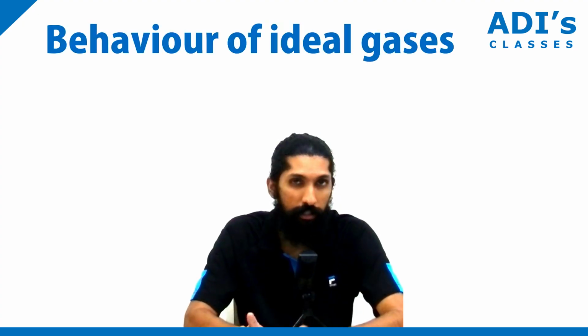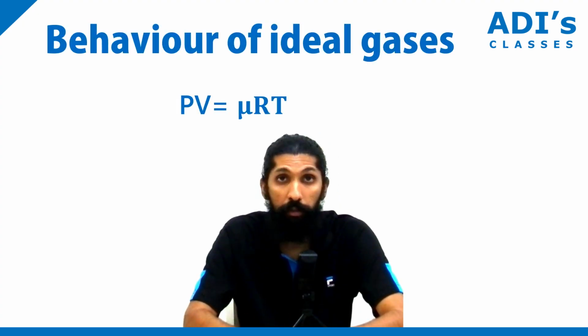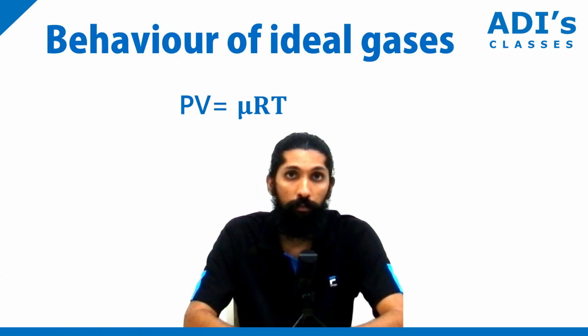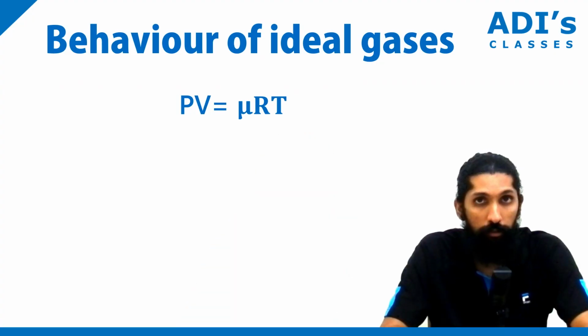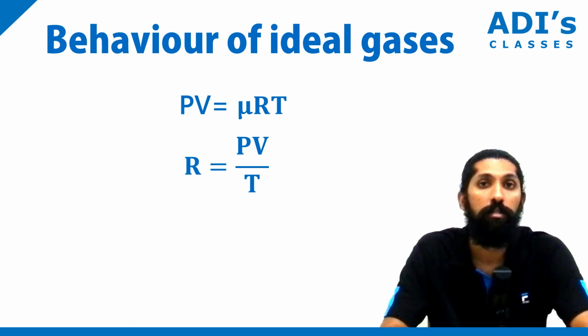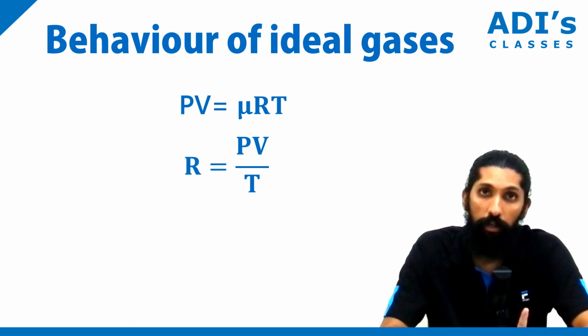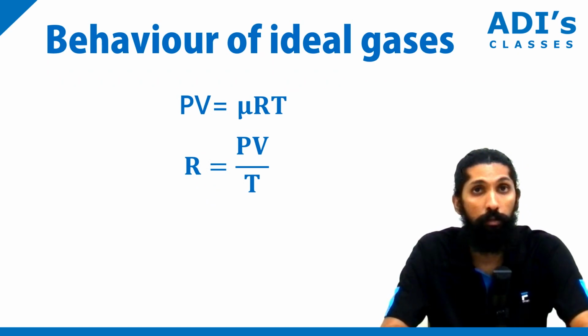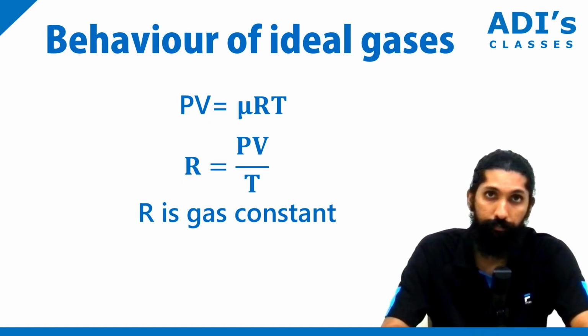Now, if I take 1 mole of a gas, then PV is equal to RT. That's what you get. So, R is equal to PV divided by T. Correct? Now, R is called the gas constant. The value of R, remember, at NTP is equal to 8.31 joule per mole per Kelvin.